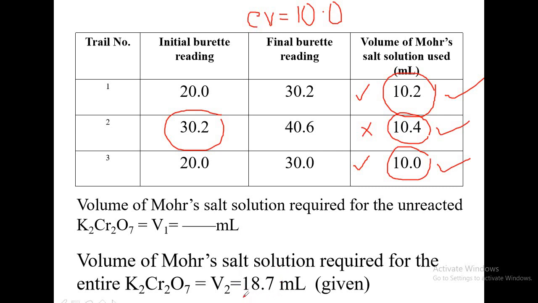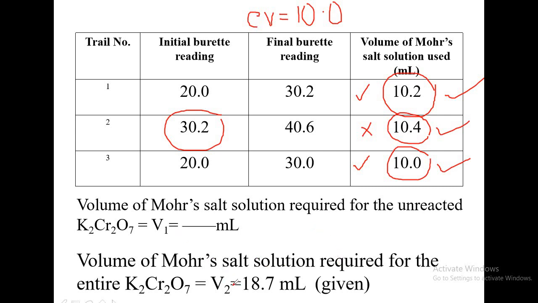It need not always be 18.7. I have given you some value here. In the examination that day this value will be given. It may be 18.7, it may be 19, it may be 15, whatever it is. That will be given on the day of the examination or when you are performing the experiments in the regular lab. So this is about this.